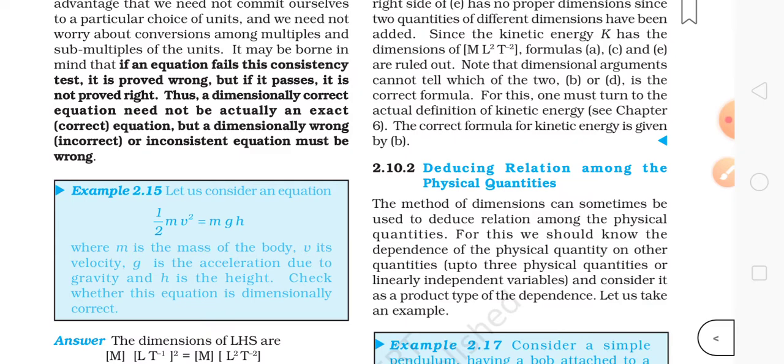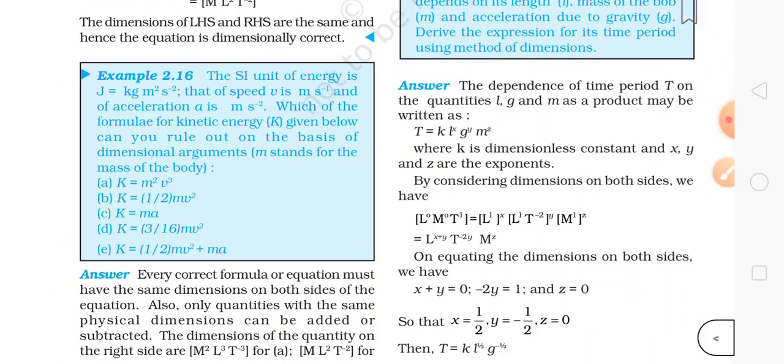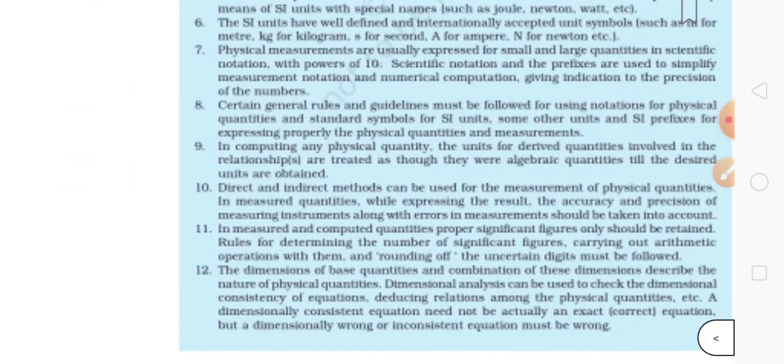If an equation fails this consistency test, it is proved wrong, but if it passes, it is not proved right. Thus a dimensionally correct equation need not be an exact correct equation, but a dimensionally wrong, incorrect, or inconsistent equation must be wrong. So these are some principles which I'll also teach you later.